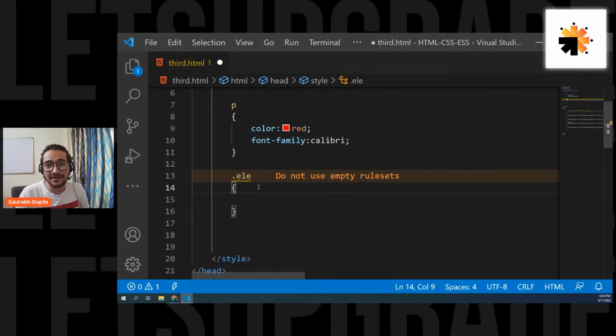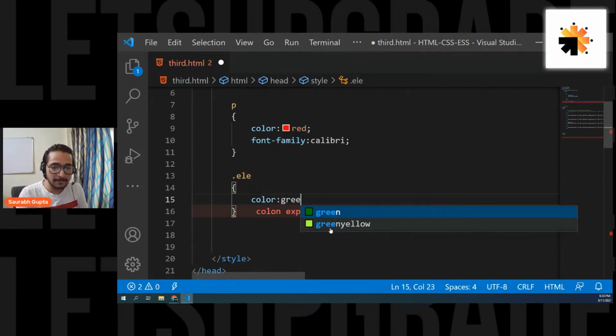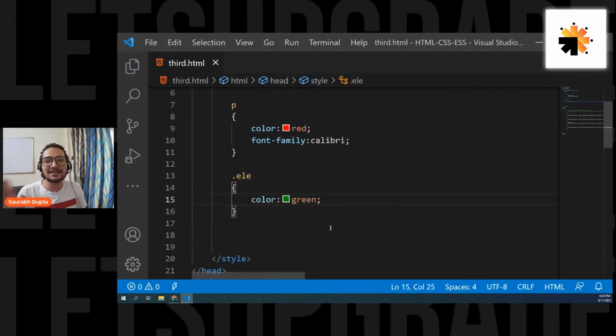Otherwise, the CSS will think that you're writing a tag name and it will not find any tag name using ele. Okay. So to mention that it is a class, you have to mention dot in the start. And now you can just go here and write color green. And now whatever elements have a class of ele will be colored green.